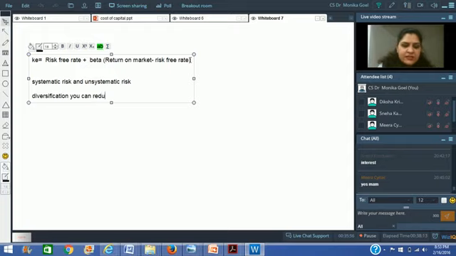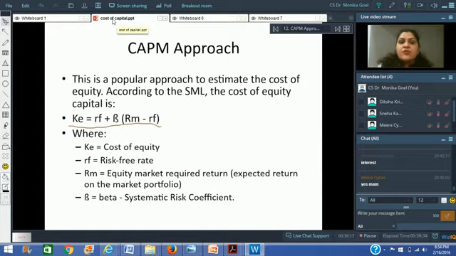So with the help of diversification, you can reduce the unsystematic risk. But systematic risk cannot be avoided. For that, we have to do a different kind of risk management, which I will discuss with you in later classes. Right now, I will just go to cost of capital.